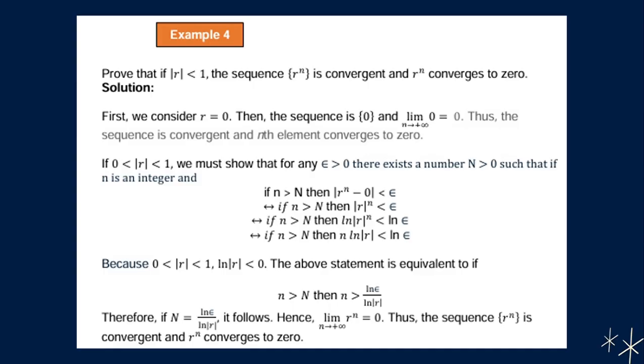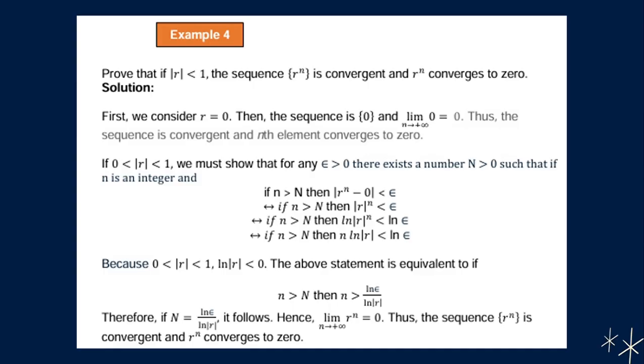So therefore, if N is equal to ln epsilon all over ln of the absolute value of r, it follows. So hence, the limit of r raised to n as n approaches positive infinity is equal to 0.